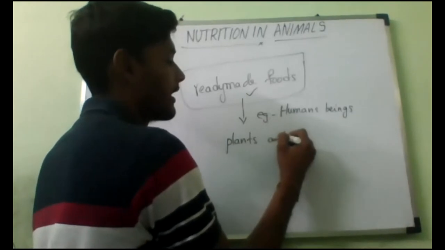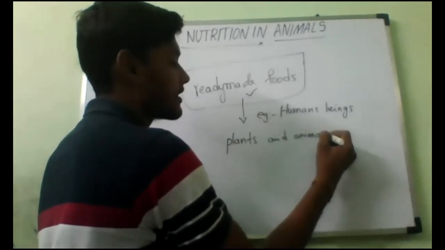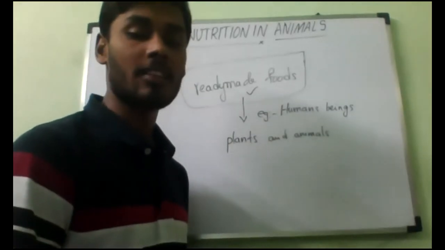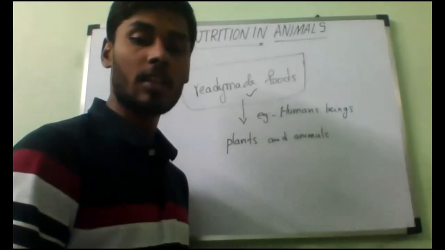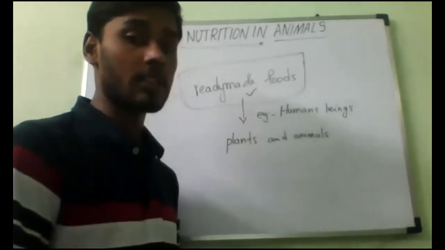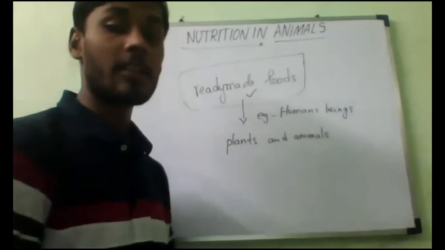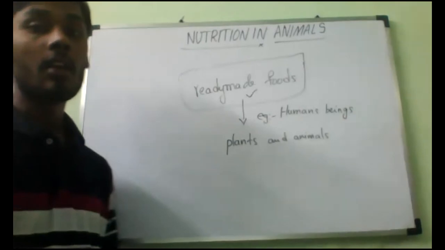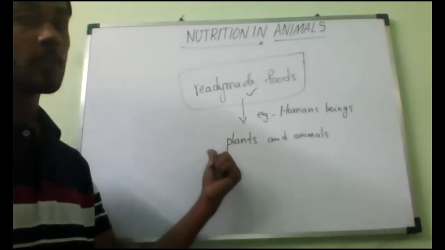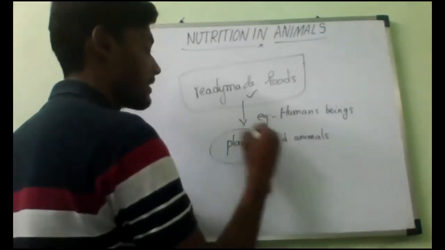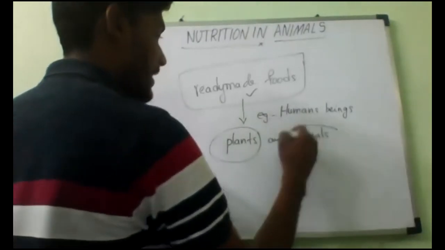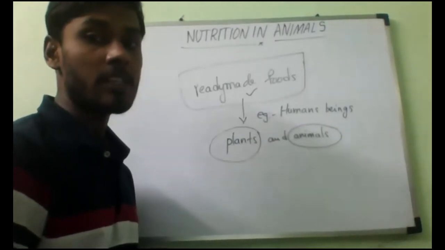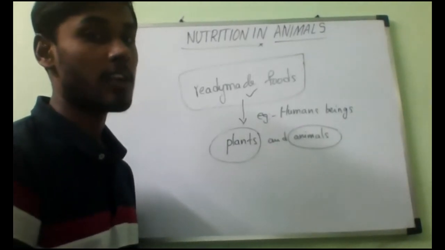Suppose you are a non-vegetarian, we get ready-made chicken, meat, fish, everything, which is prepared by them, not by you. So this ready-made food comes either from plants or from other animals.